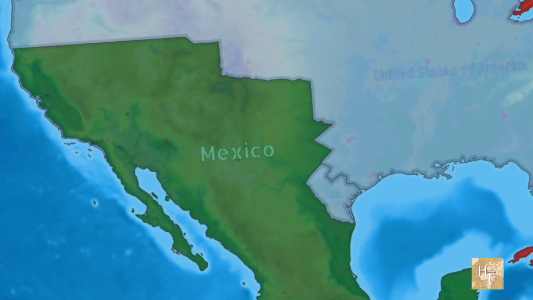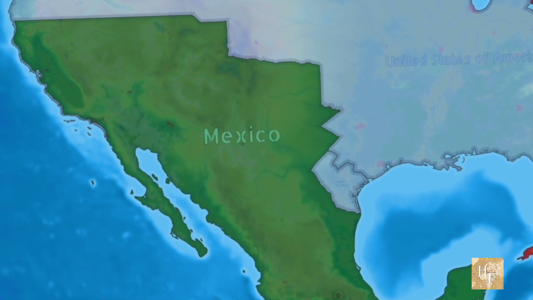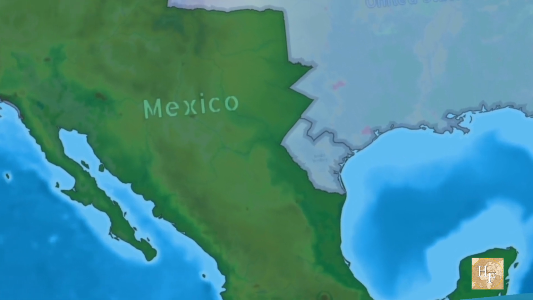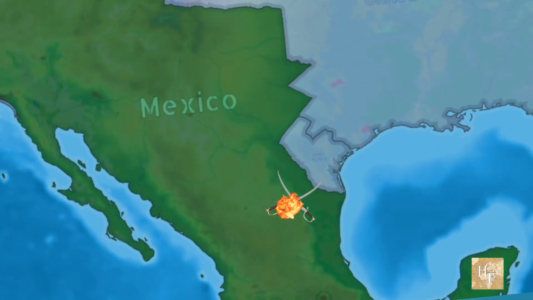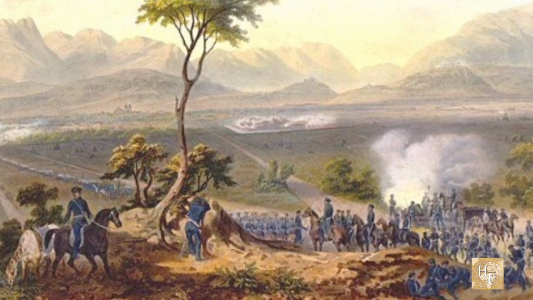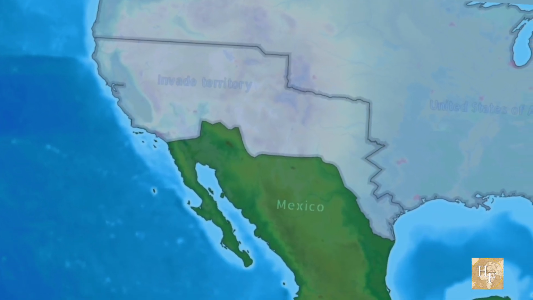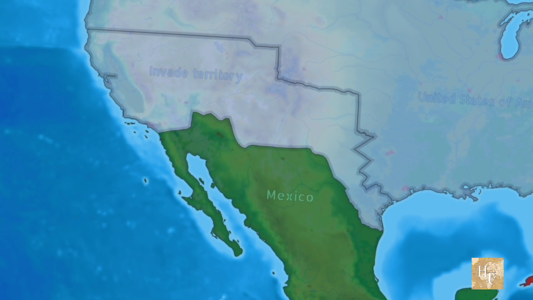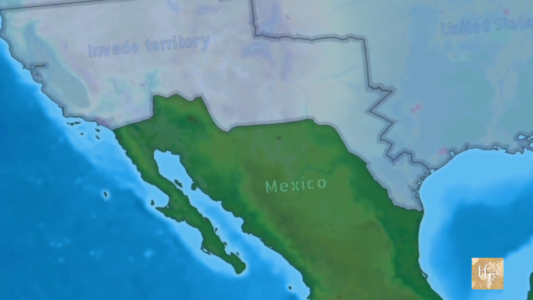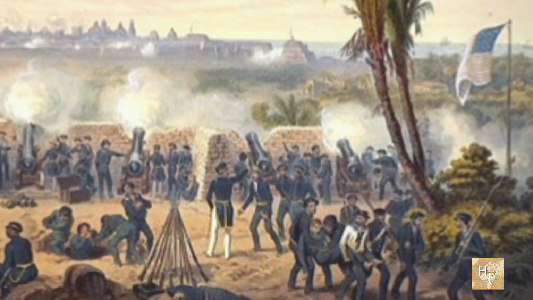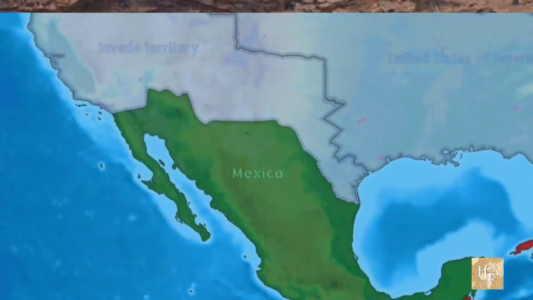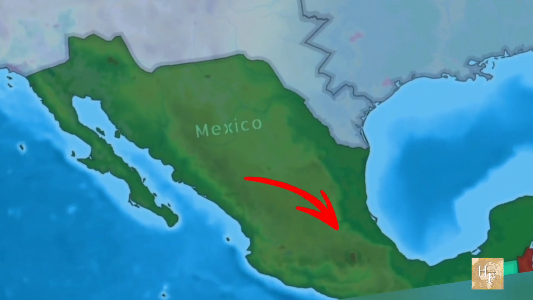The war unfolded on multiple fronts. General Taylor's troops invaded northern Mexico, winning key battles at Monterrey and Buena Vista. In the west, US forces captured California and New Mexico with minimal resistance. Meanwhile, General Winfield Scott launched a daring assault at Veracruz, marching inland to seize Mexico City itself.